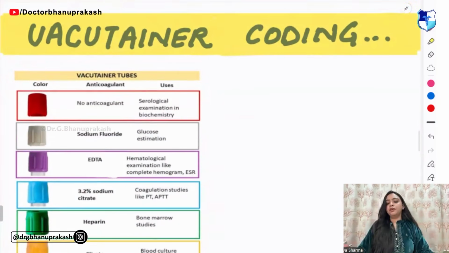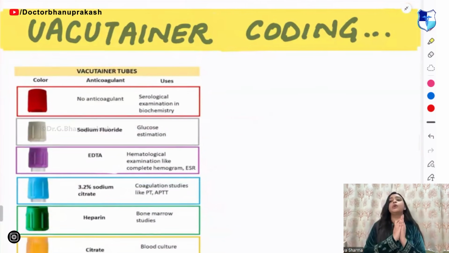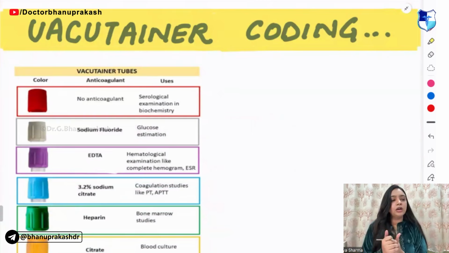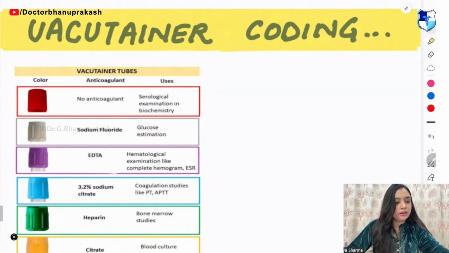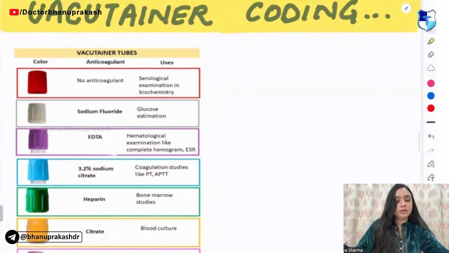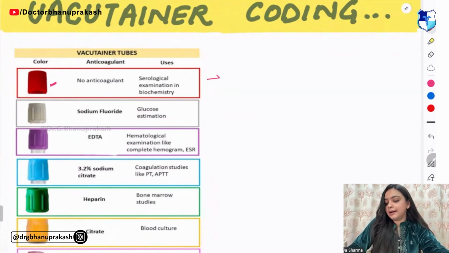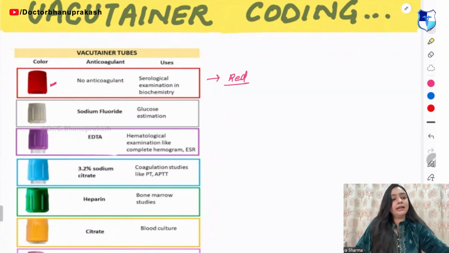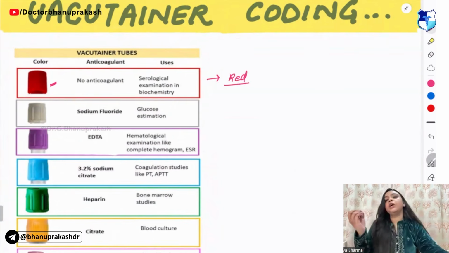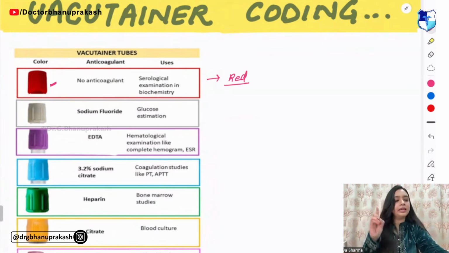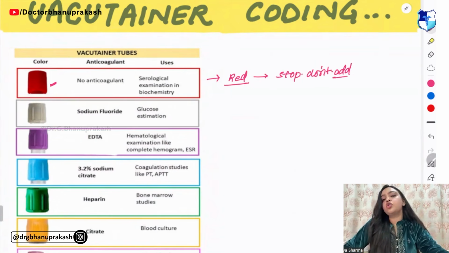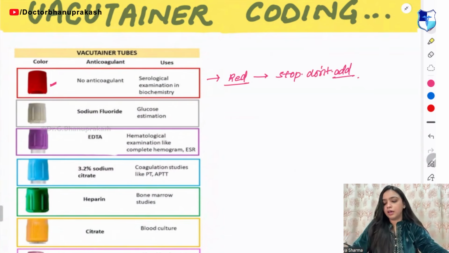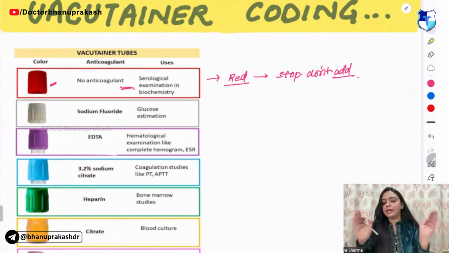Moving on to the next topic, the Vacutainer color coding. In the Vacutainer color coding, we have a very beautiful mnemonic. The first one is the red color. In the red color, you don't have any anticoagulant. So red says stop, don't add anything. In red, there is no anticoagulant.